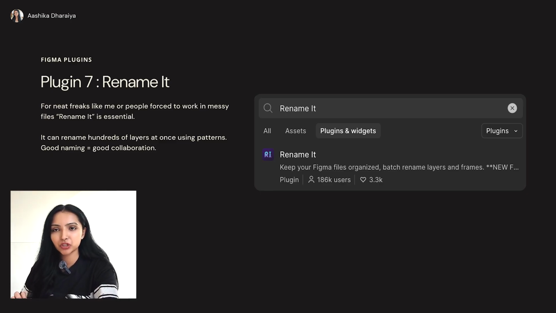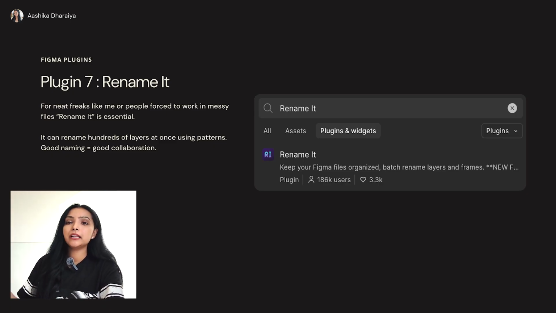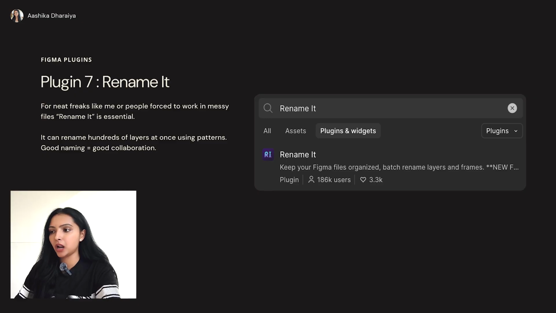You need plugins which can solve this problem and save time by avoiding manual renaming one by one. It keeps Figma files clean and well organized. What else do you want? It reduces confusion in large or complex design files. This is very useful for design systems and big projects.